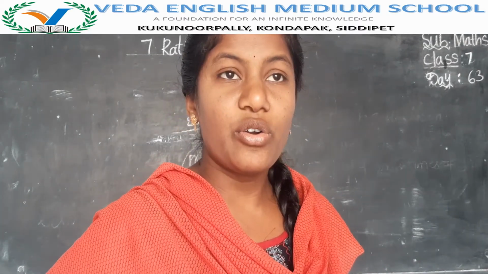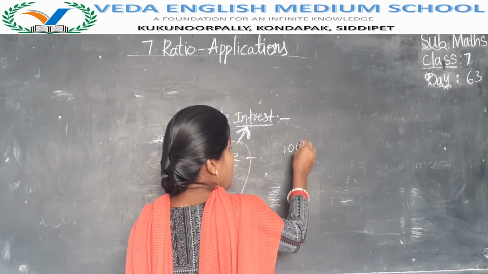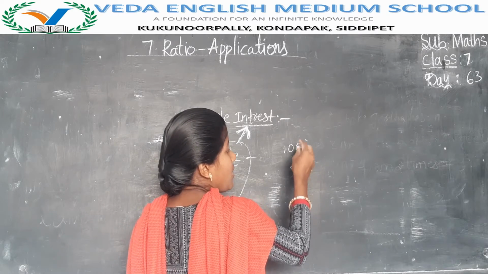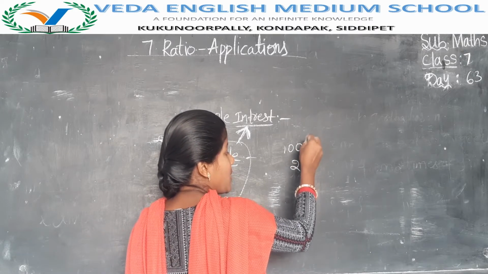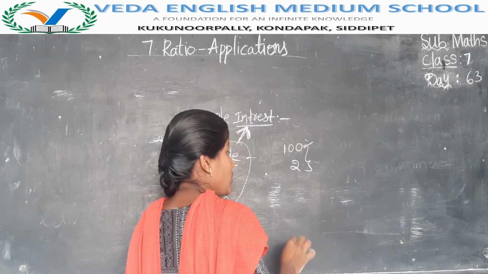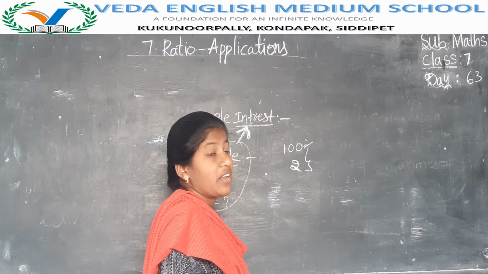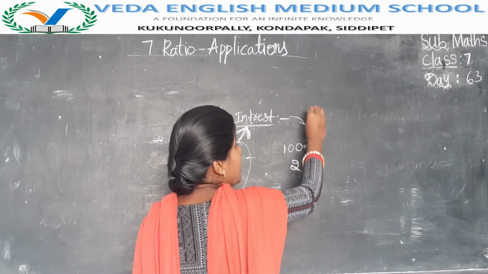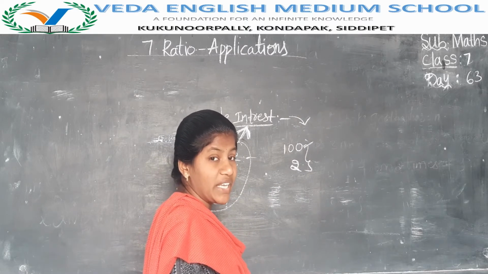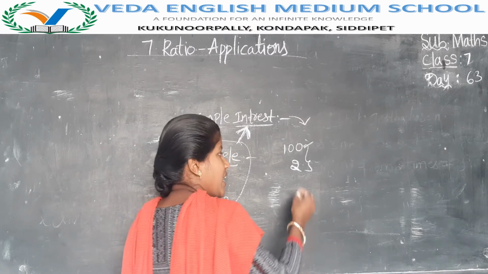Now to find it, here I have taken 100 rupees from others. Then I said after 2 months I will pay this money. Then after 2 months, I have to pay this 100 rupees. Now I have taken 100 rupees from others. Then I said to them, after 2 months I will return your money. Then here I have to pay with interest. Including interest, how much money do I have to pay to them? I have taken 100 rupees.